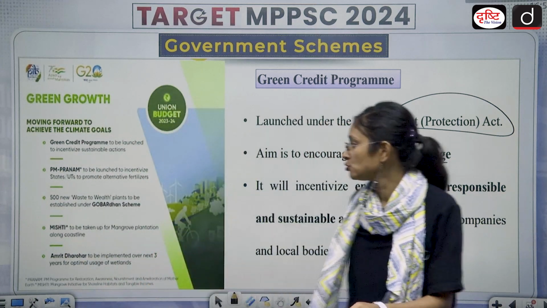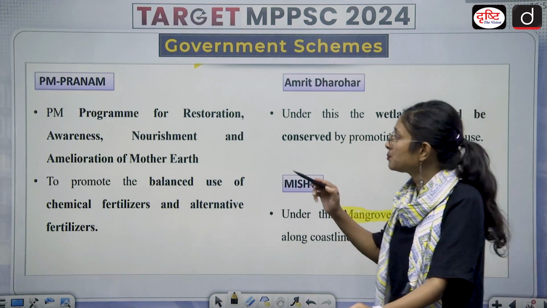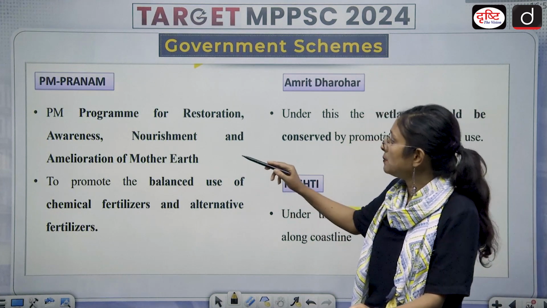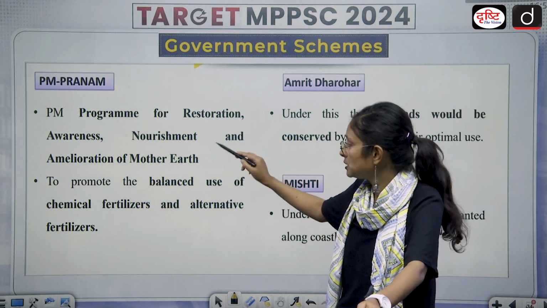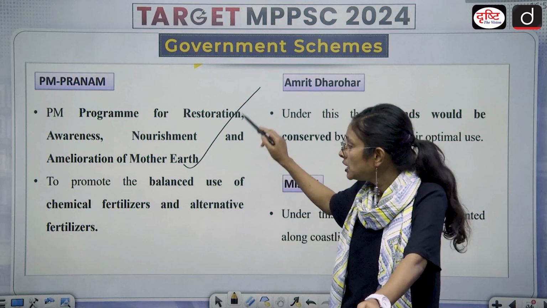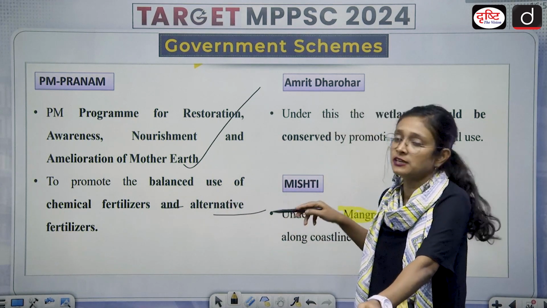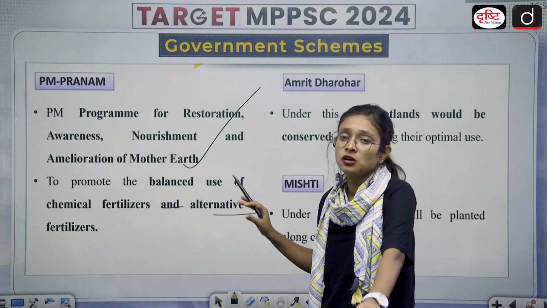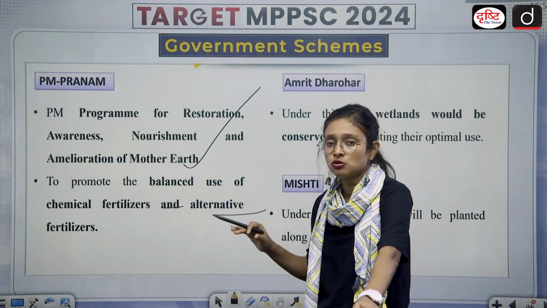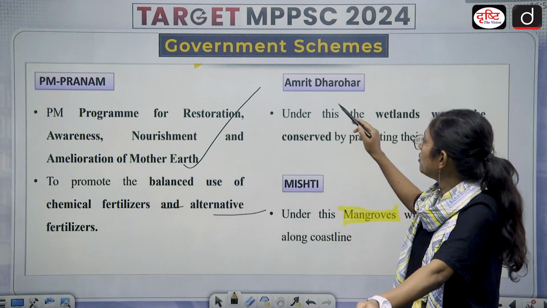Then we come to another one. Other schemes are PM Pranam. This program is particularly dedicated to restoration, awareness, nourishment and amelioration of Mother Earth, to promote balanced use of chemical fertilizers and alternative fertilizers. So this is basically to protect Mother Earth and also to reduce the use of chemical fertilizers in farming.